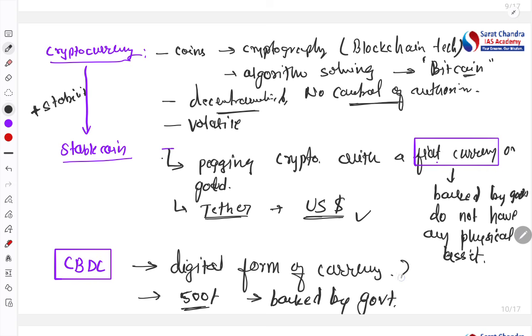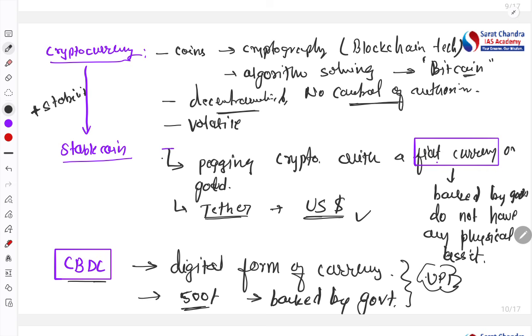Now you can ask, how is it different from UPI? It is different in that for a UPI transaction you need an intermediary, right? You need the bank to transfer it. But to transfer CBDC, you don't need any intermediary. You can transfer directly peer to peer. In UPI, to transfer from you to your friend, the payment has to go through a bank, right? But in the case of CBDC, that bank requirement won't be there.